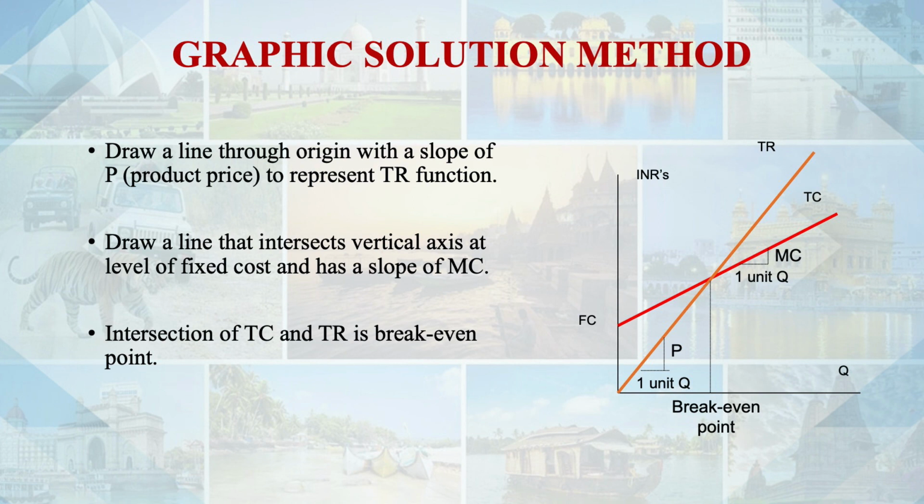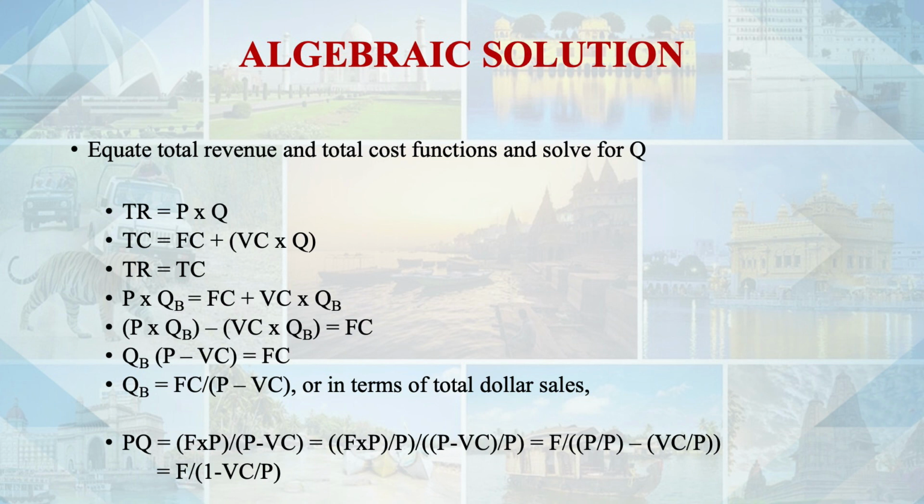The graphical presentation of break-even point analysis is what I discussed briefly there. See, this is for understanding purposes, and on the next slide also you will find these formulas: total revenue, total cost. Total revenue is equal to total cost in case of break-even point. And when total revenue is more than total cost, then there is a profit, and the difference is the profit margin.